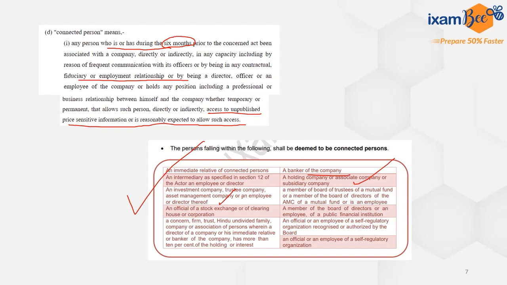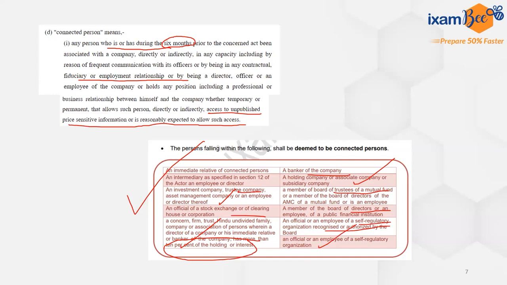So here: investment company, trustee company, whoever can be associated with the company, the member of board of trustees of a mutual fund, official of a stock exchange, member of board of directors or employee of a financial institution, then a concern, firm, trust, HUF (Hindu Undivided Family), company or association that may have 10% of the holding or interest, another official or employee of a self-regulatory organization recognized or authorized by the board or any other area. So all these can be connected persons.